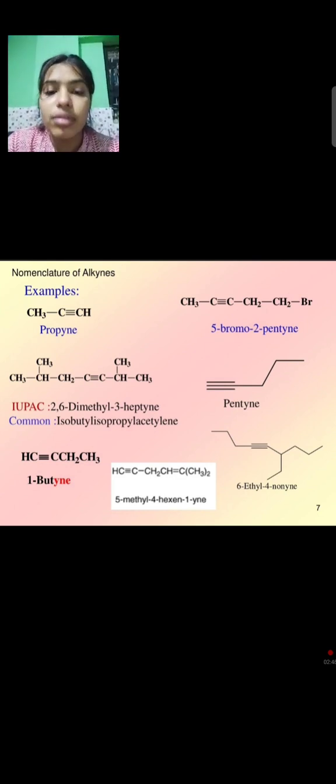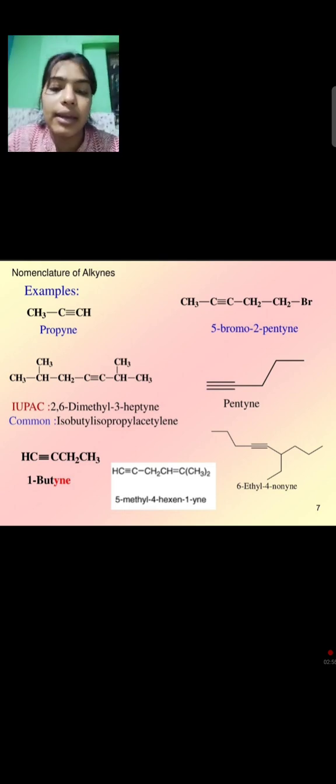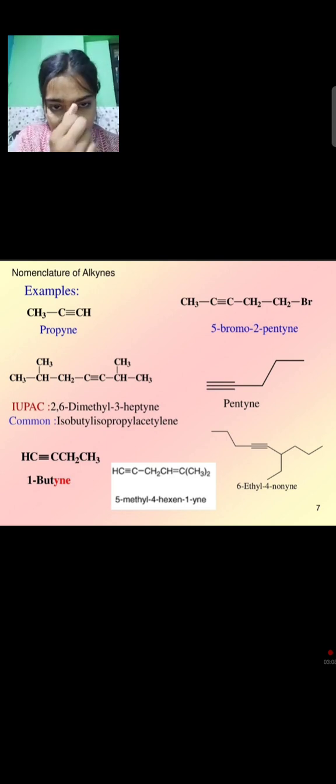Here propyne is given. Here is CH3, single bond, C triple bond CH. Its name is propyne. Some more examples are given. You can see here CH3, single bond, C triple bond C, H2, single bond, CH2, with Br attached, so we will write its name as 5-bromo-2-pentyne.